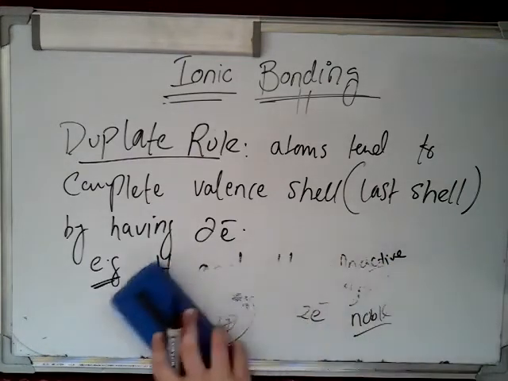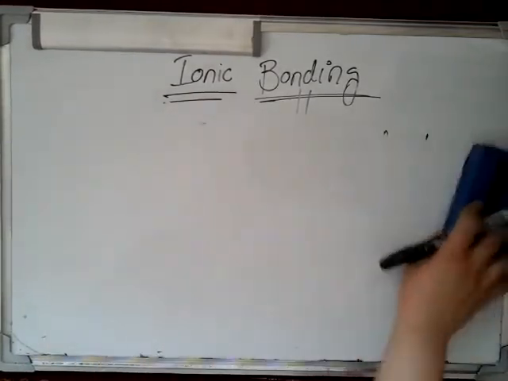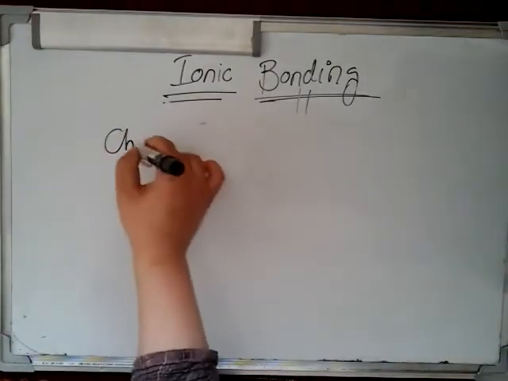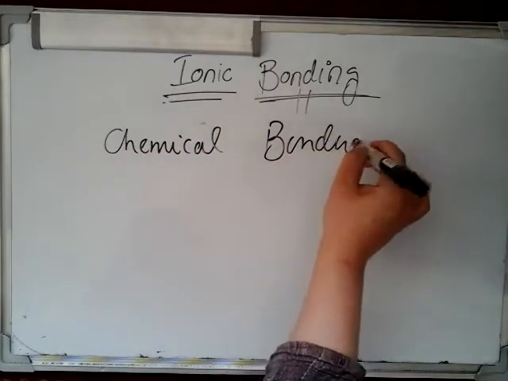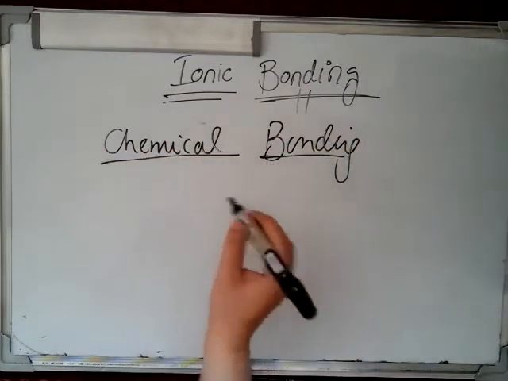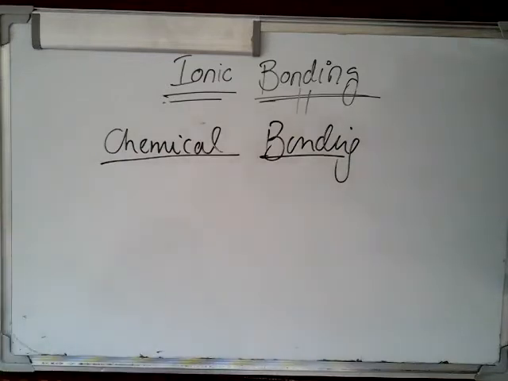So on the basis of these 2 rules, chemical bonding can be defined as an association between atoms.